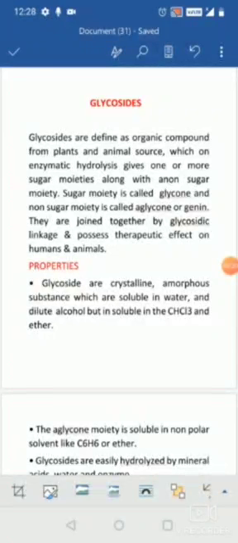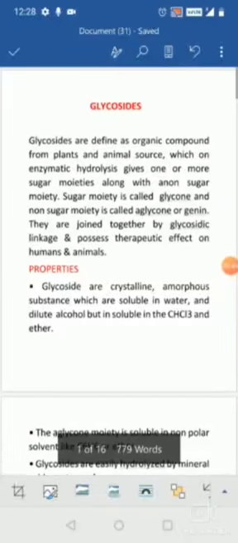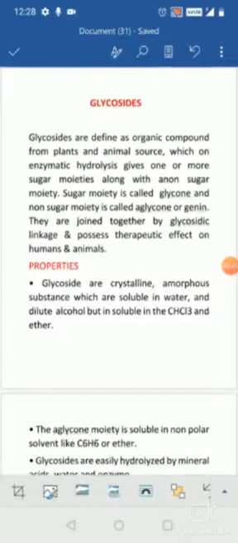The sugar moiety is known as the glycone, and the non-sugar moiety is known as the aglycone or the genin. They are joined together by a glycosidic linkage, and they possess a therapeutic or pharmacological effect on humans and animals.